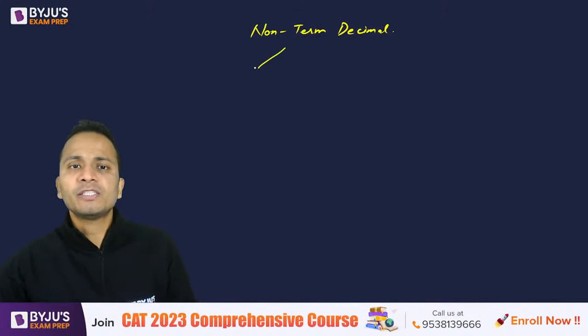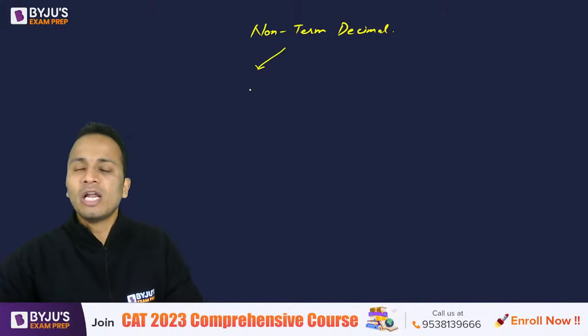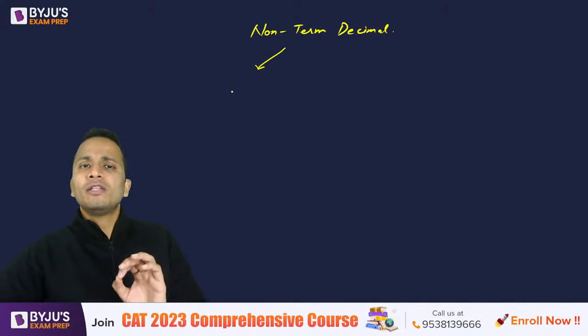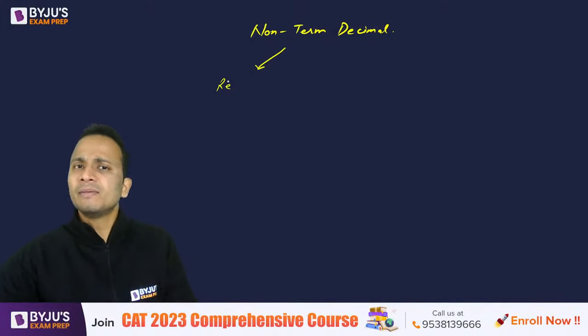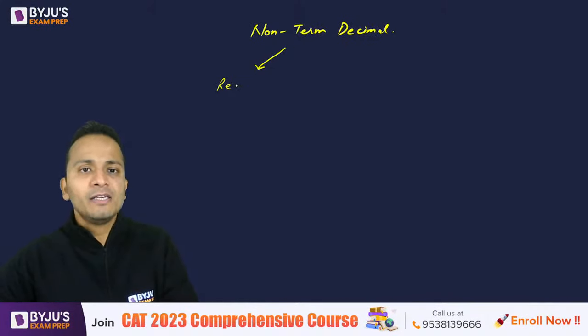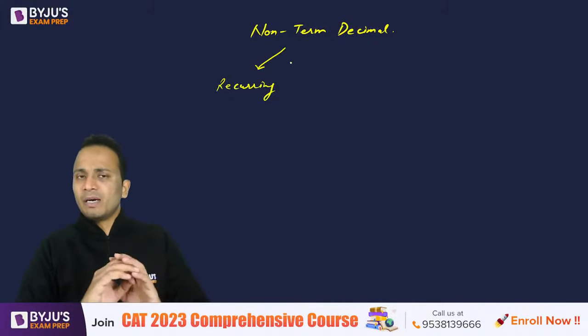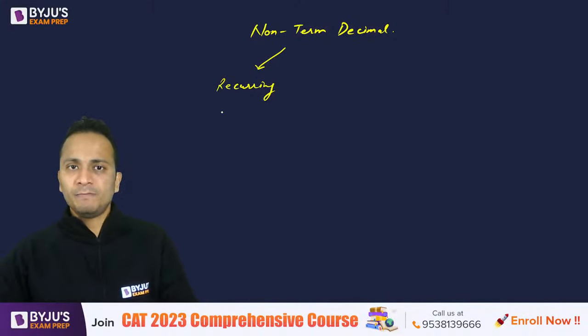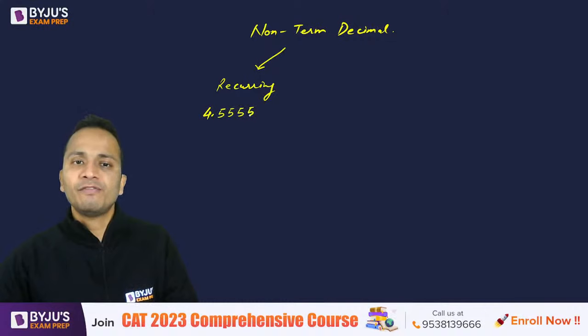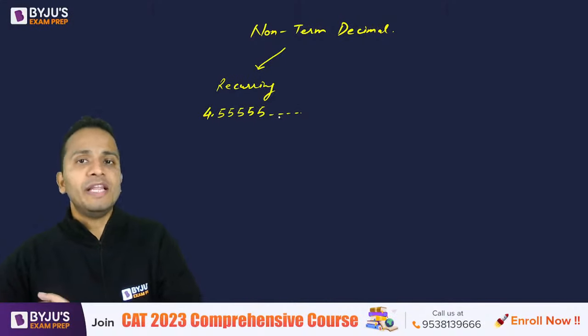If there is a certain kind of pattern shown after the decimal, if there is a certain repetition after the decimal, then we call that type of non-terminating decimal a recurring decimal. Recurring simply means repeating. So non-terminating and recurring decimals. It is non-terminating, it never terminates after the decimal, and after the decimal it shows some kind of pattern. For example, 4.5555 and so on. It will never end.